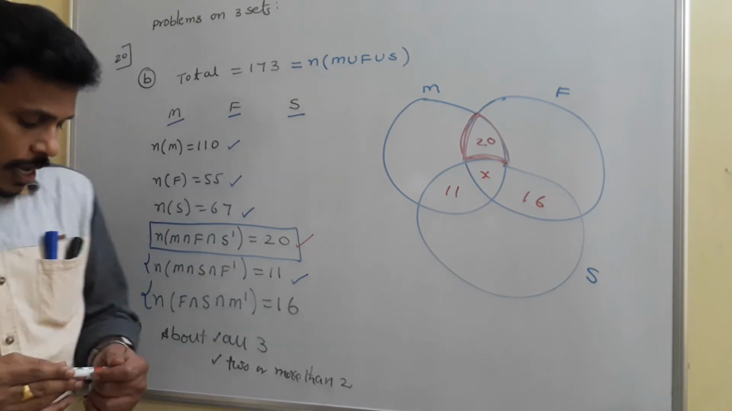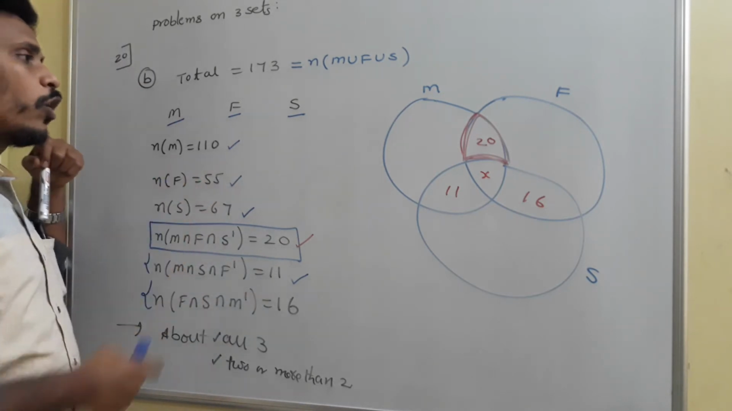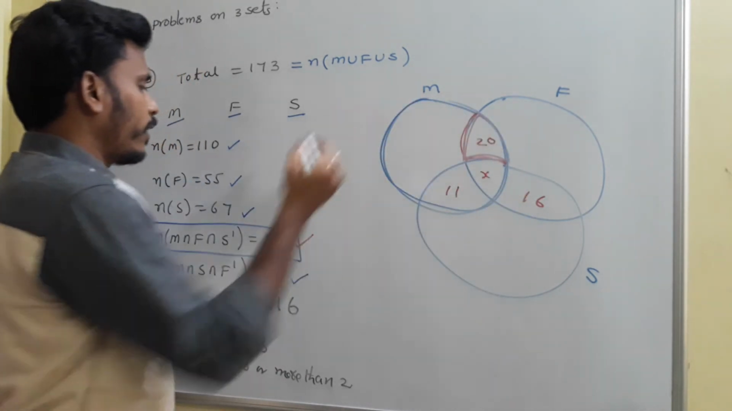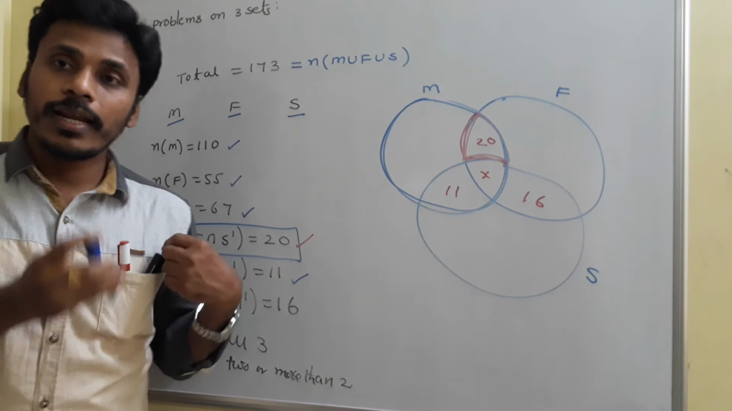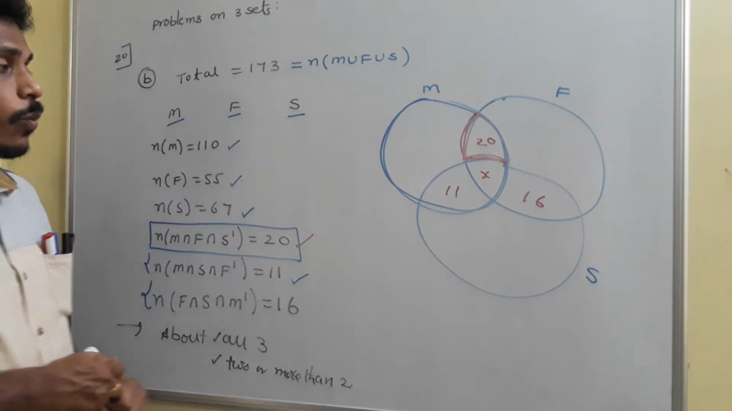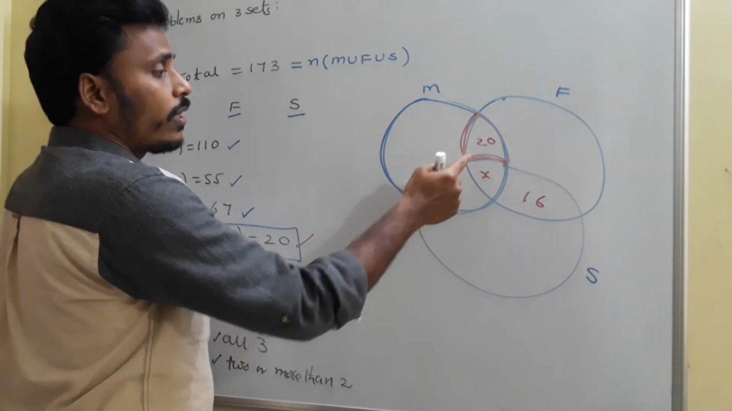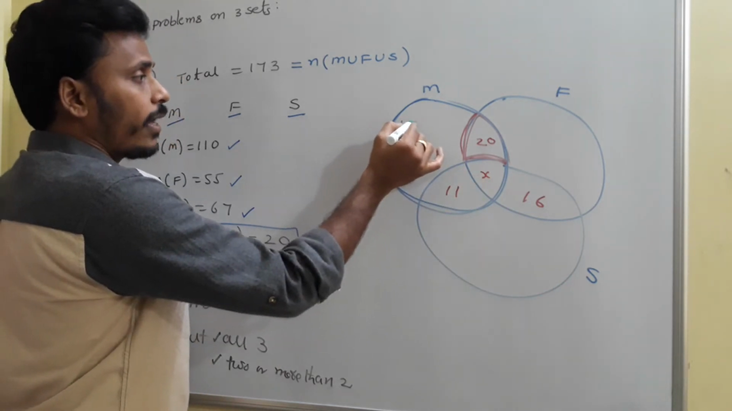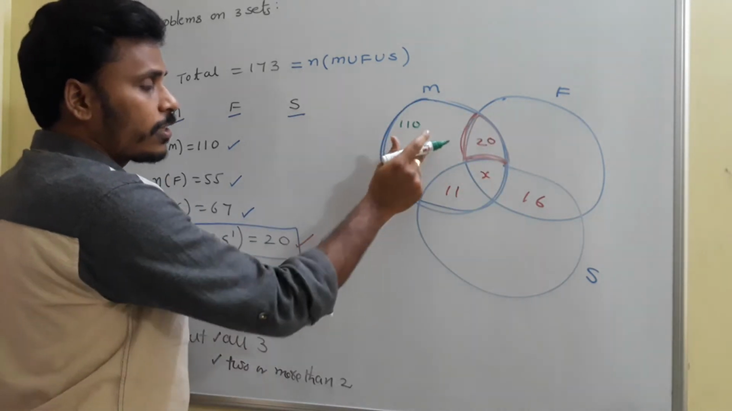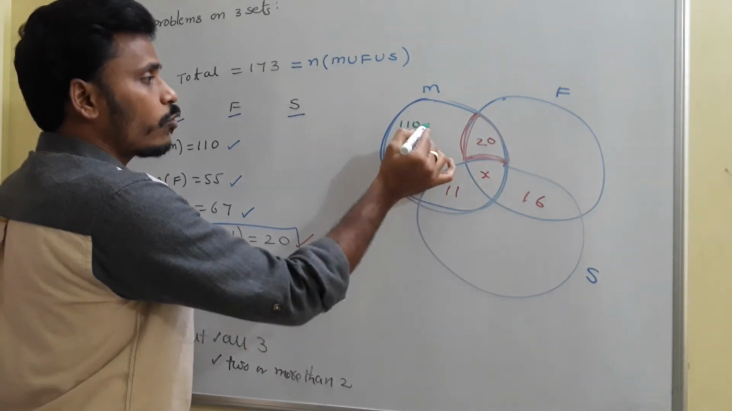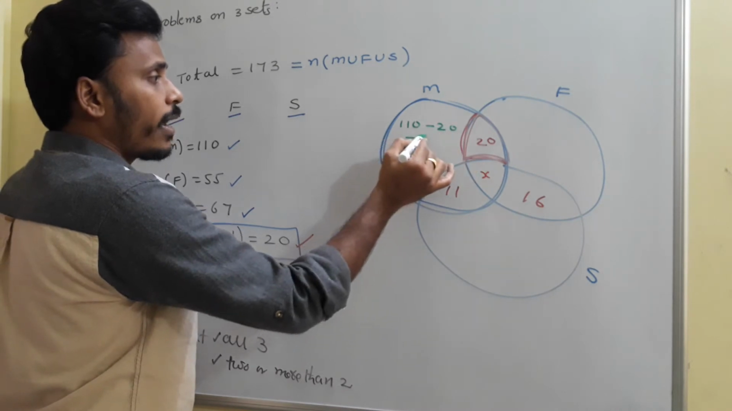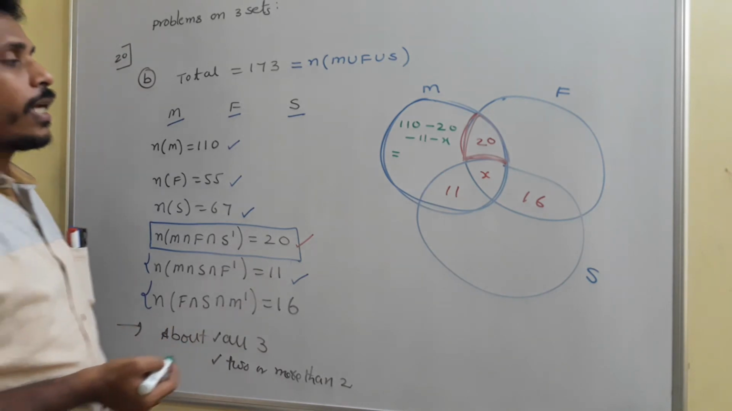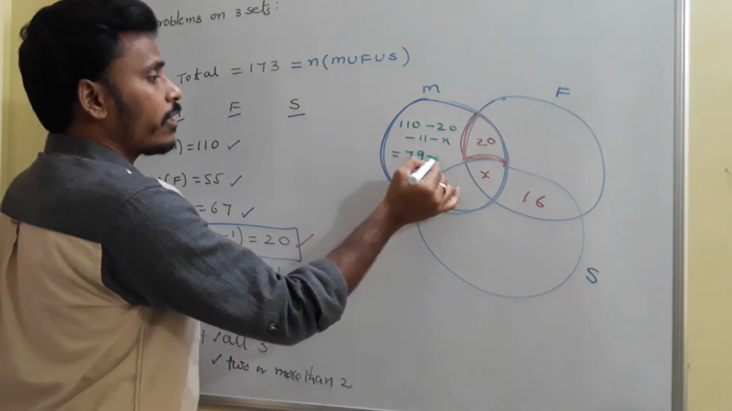One more thing: as given, n(M) is 110. So the total number in this circle must be 110. Already how much is there? 20, 11 and X. So the remaining count I need to write here. The total must be 110, right? So this part contains 110 minus the sum of these values: 110 minus 20 minus 11 minus X. Which equals how much? 79 minus X, I think.